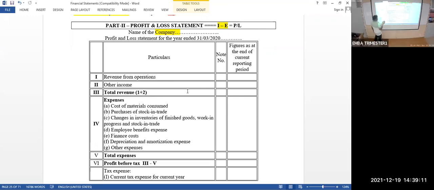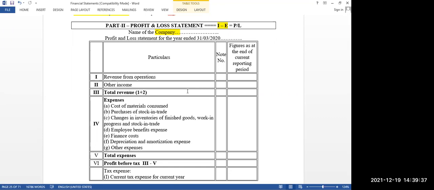So the next one is the income statement. The format of the income statement is also given in the Companies Act 2013 in Part 2 of Schedule 3. It looks like this. Same format: serial number, particulars, note number, figures at the end of the current reporting period. Same thing. What is profit actually? Profit is nothing but income minus expenses, excess of income over expenditure. Same thing we are going to do here.